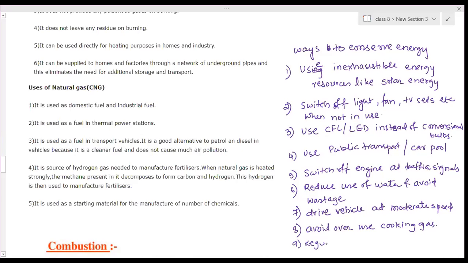Regular maintenance or servicing of vehicles.